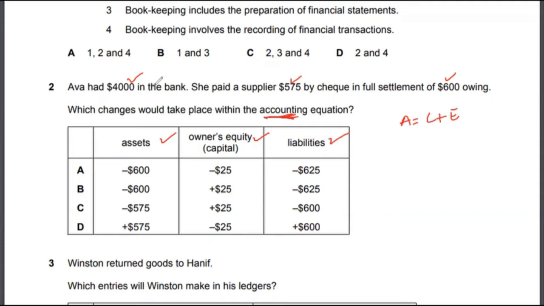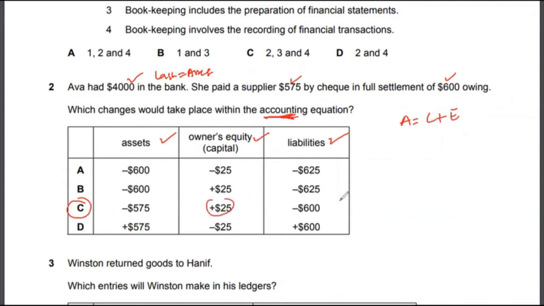So Eva has $4,000 in the bank. That is actually cash, or bank, which is an asset. So she has $4,000 there. She paid a supplier $575 from the bank, so the bank will go down by $575. So actually, if you look at it, you have the answer to this question right away. It's option C, because there's only one negative $575.